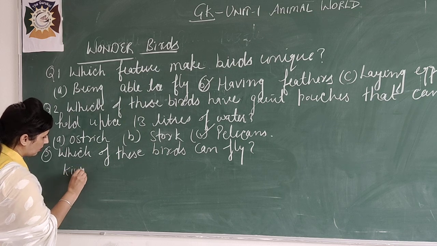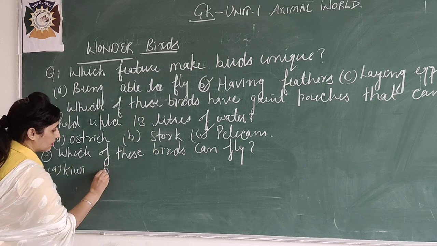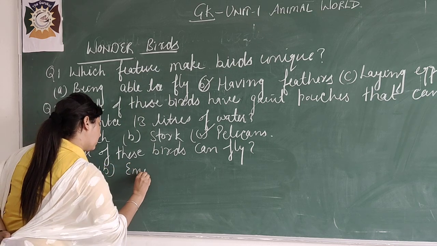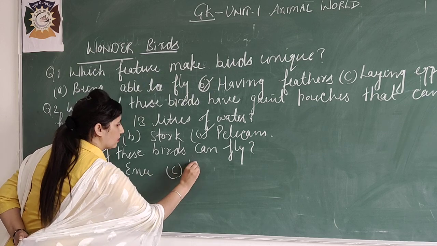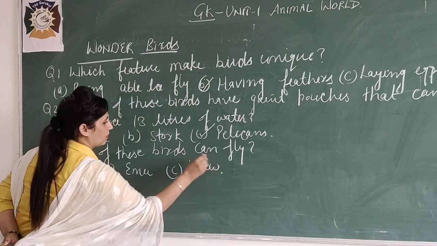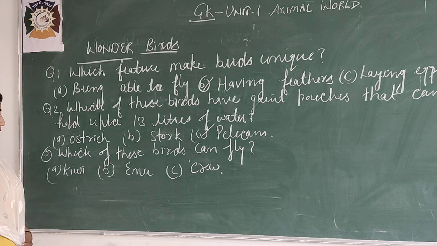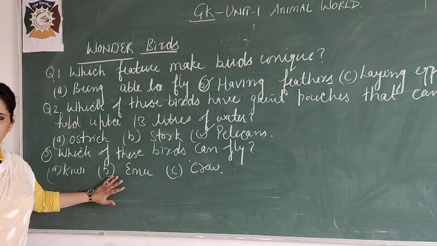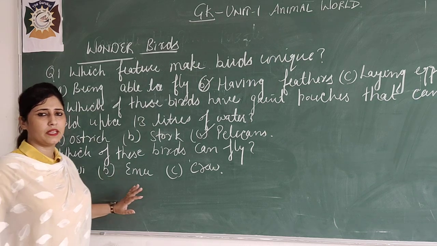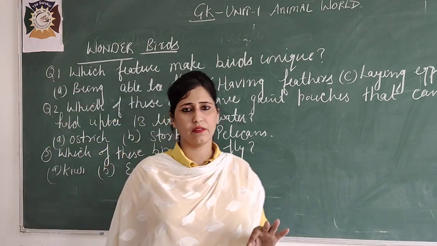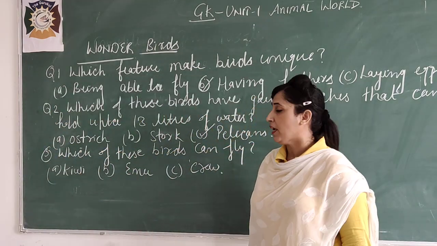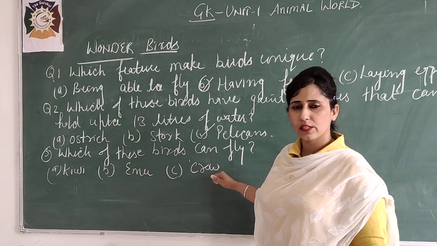First is kiwi, second is emu and third is crow. Means I have given you these 3 birds and out of all these 3 birds which bird can fly? And it's quite a simple question. You might know the answer of this question.